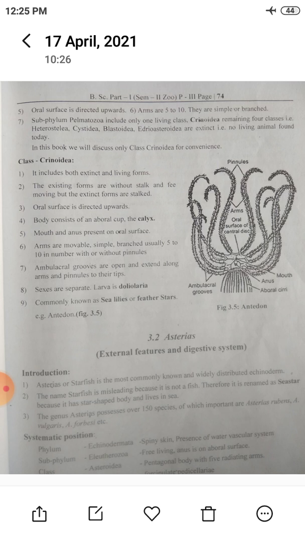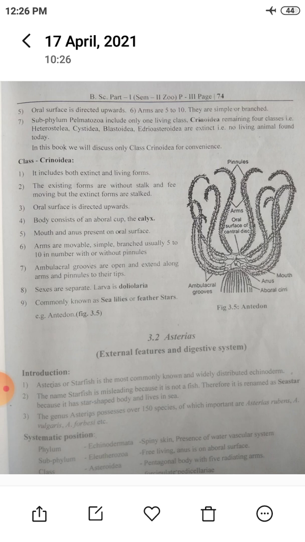Subphylum Pelmatozoa includes only one living class, which is Crinoidea, and the remaining classes, that is Heterostelea, Cystoidea, Blastoidea and Edrioasteroidea, are extinct. That is, no living animal is found today. So in this book we will discuss only class Crinoidea for convenience.